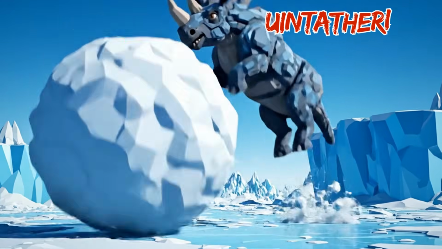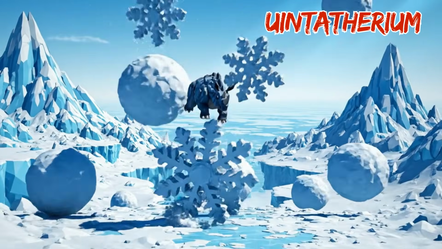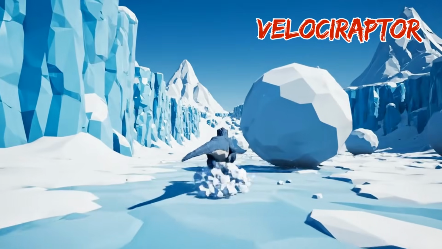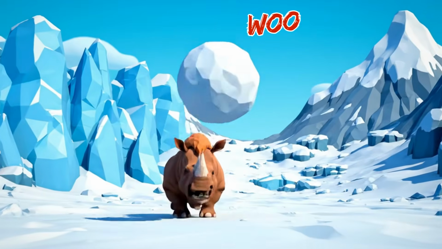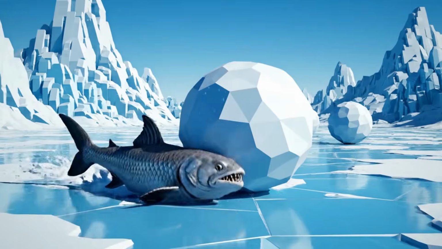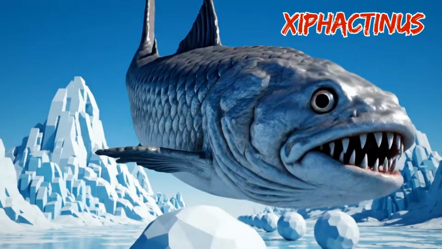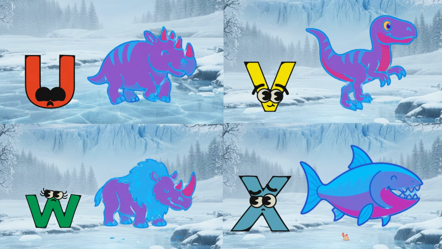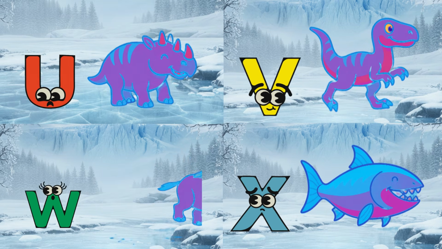U is for Utyrannus, U, Utyrannus, roar, roar, roar. V is for velociraptor, V, velociraptor. W is for woolly rhino, W, rhino, snuff, snuff, snuff. X is for Xiphactinus, X, fish, splash, splash. U, V, W, X, prehistoric safari animals.